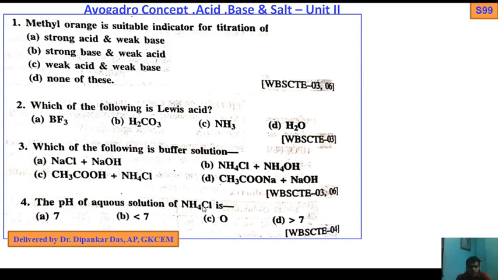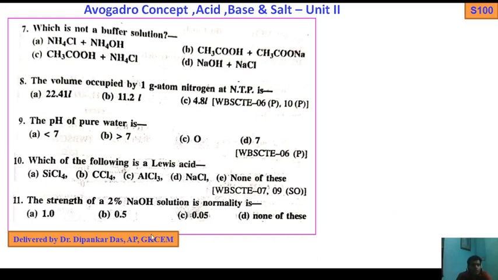The pH of an aqueous solution of ammonium chloride is 7, less than 7, 0, or greater than 7. So for the aqueous solution of ammonium chloride, what is the reaction? If you know the reaction between ammonium chloride and water and you get the product, then you can easily get the answer, because you should know the product during the reaction of ammonium chloride and water. Okay.